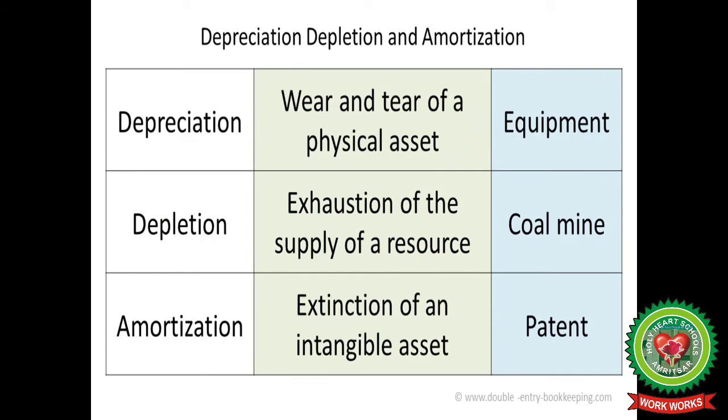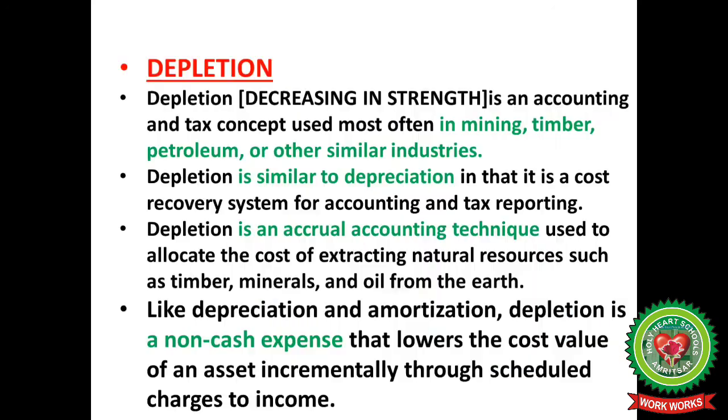So here we have to cover three concepts: depreciation, depletion, and amortization. Depreciation is wear and tear of a physical asset, in the case of equipment and tools. Then depletion, exhaustion of the supply of a resource like coal mines. Then amortization, expiration of an intangible asset like a patent or copyright.